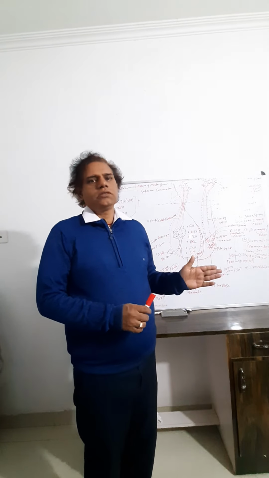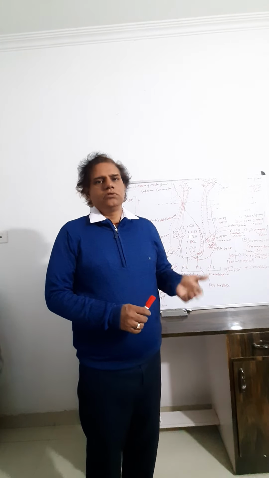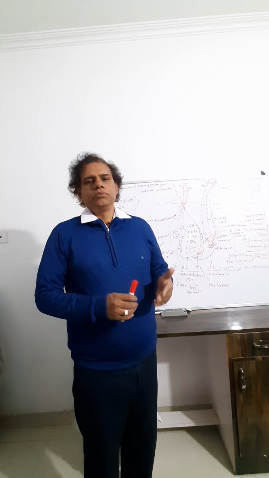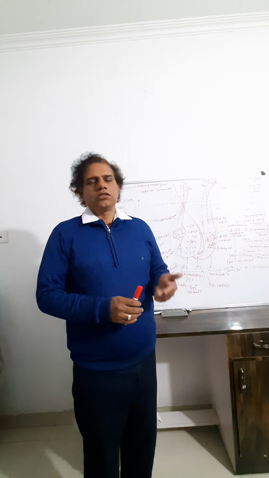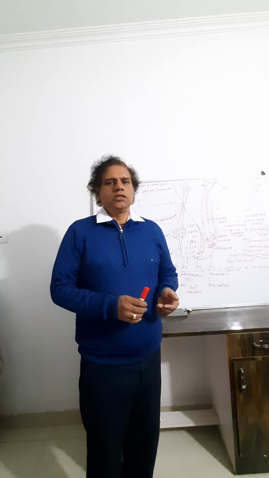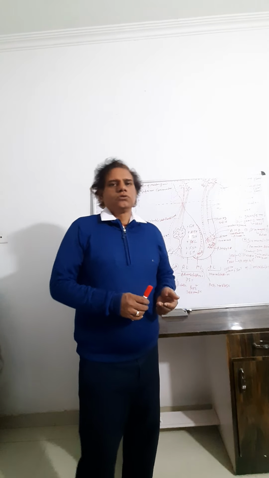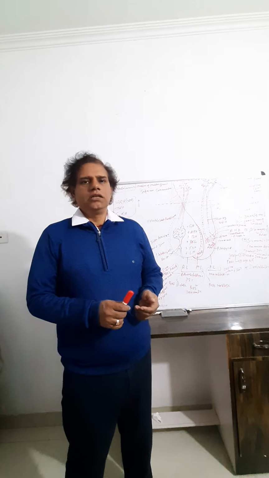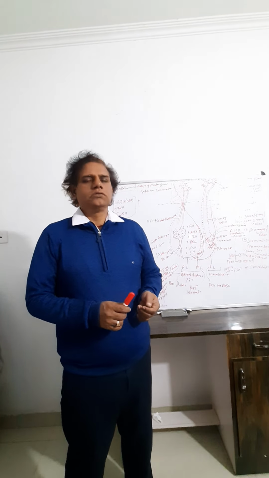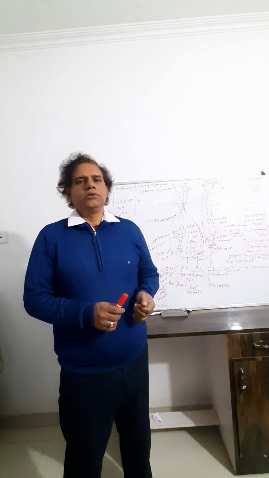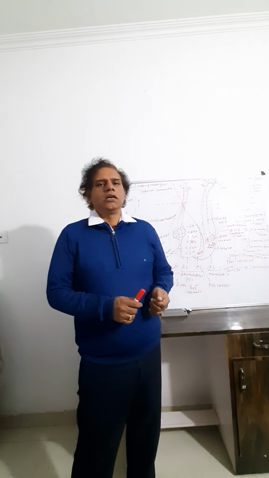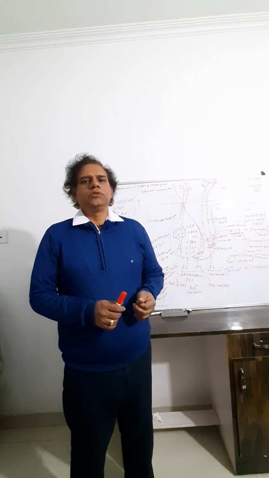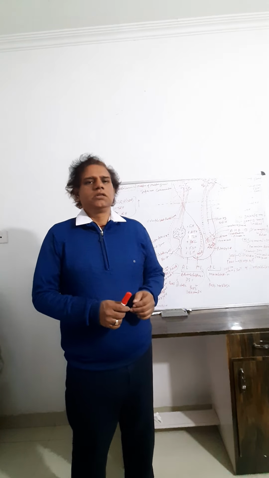Today's class is the endocrine system. Endocrine means there is a release of hormone, and a hormone may be a protein, a steroid, or an amino acid derivative. The amino acid derivatives are mainly adrenaline, noradrenaline, and thyroxine. These arise from the amino acid tyrosine, and melatonin and serotonin are released from the amino acid tryptophan.